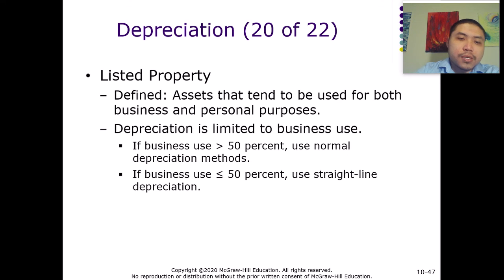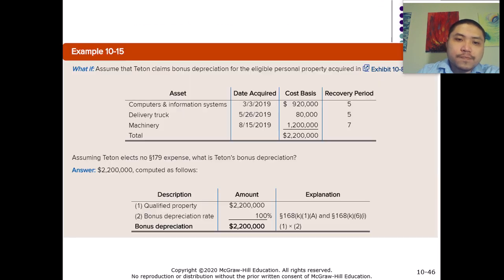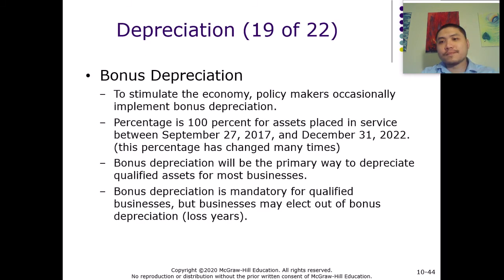So that was bonus depreciation. I just wanted to introduce to you the concept of bonus depreciation and the concept of Section 179 immediate expense.